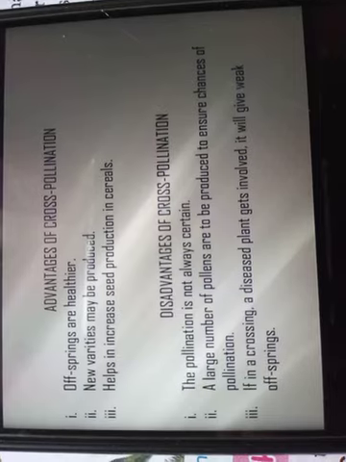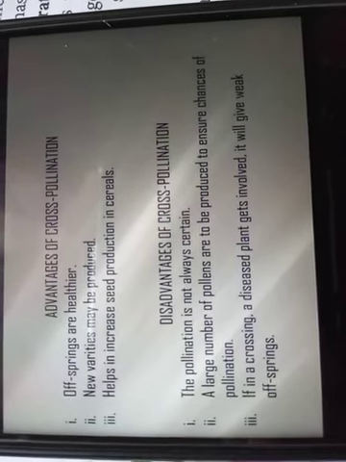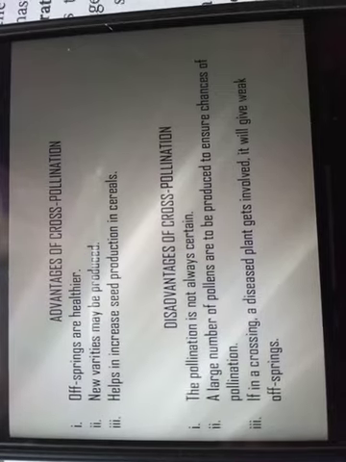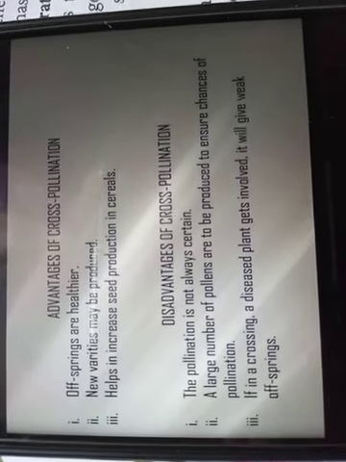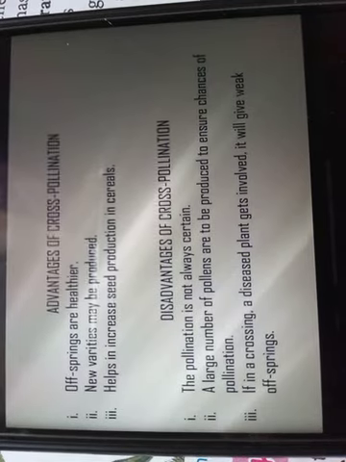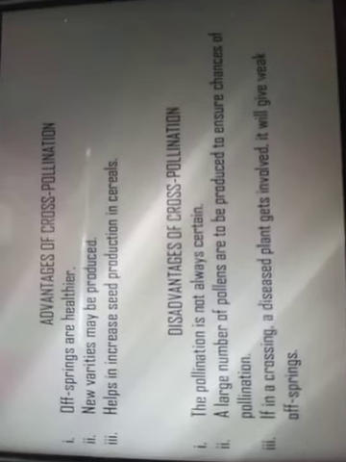Now let us see what the advantages of cross-pollination are. Offspring are healthier compared to those from self-pollinated flowers. New varieties may be produced. New varieties of flowers we can see. It helps in increased seed production in cereals. So it is a very useful method. So these are the advantages of cross-pollination.